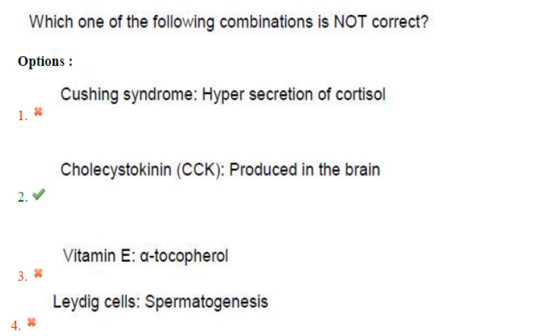Which one of the following combinations is not correct? Cushing syndrome, hypersecretion of cortisol, that is correct. Cholecystokinin produced in the brain? Cholecystokinin is produced in the lining of the duodenum. So not in the brain. So answer is option 2.